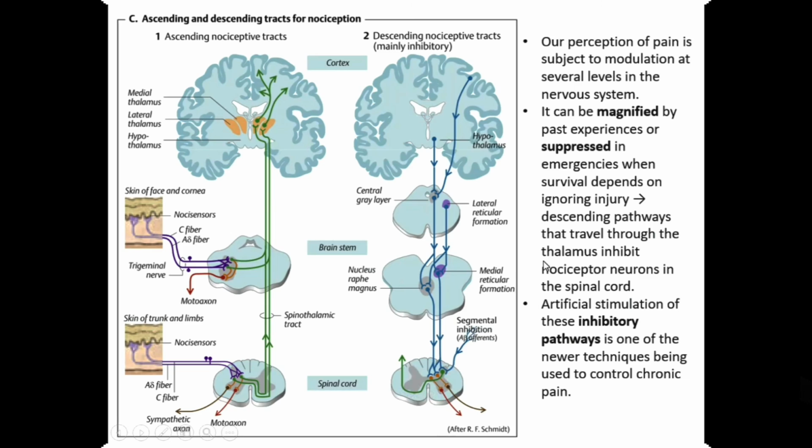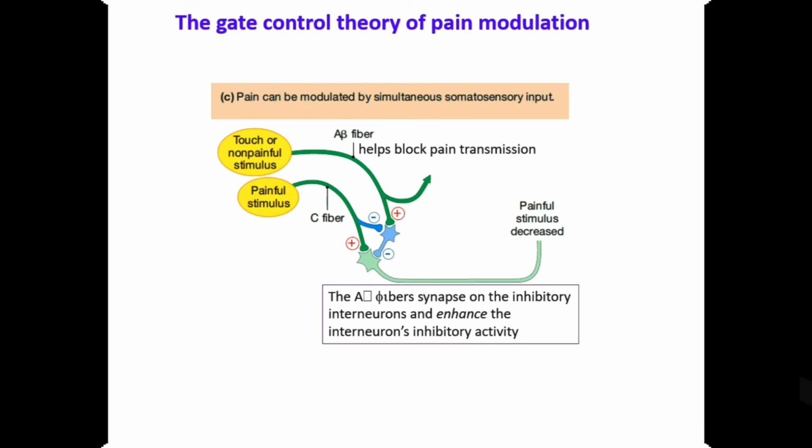But there is also a segmental inhibition, as I explained here. This is segmental inhibition. It means that if the pain is not a lot, not as strong, if it is only touch, then the inhibitory interneuron will be activated.